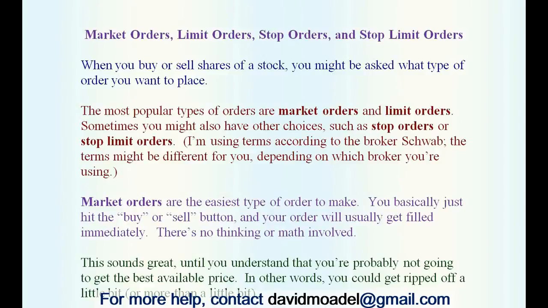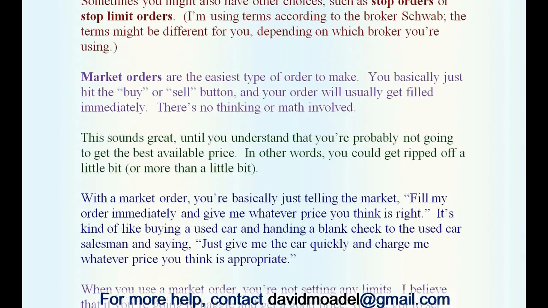I'm using terms according to the broker Schwab. The terms might be different for you depending on which broker you're using. Market orders are the easiest type of order to make. You basically just hit the buy or sell button and your order will usually get filled immediately. There's no thinking or math involved.